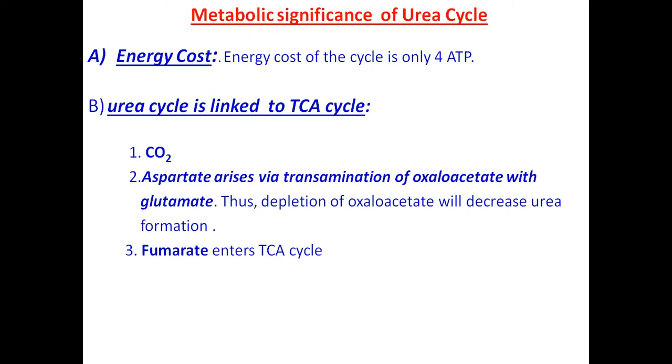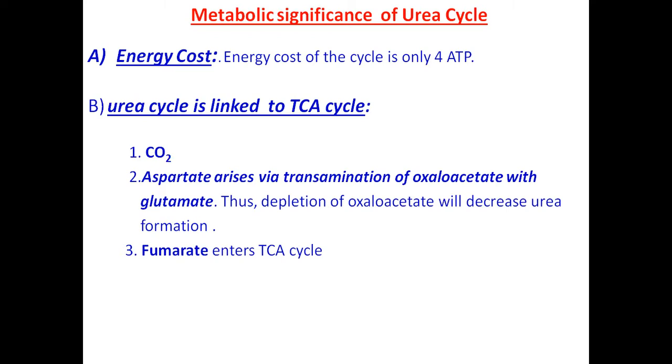So this oxaloacetate, which is a part of the TCA cycle, is used for the formation of aspartate by reacting with glutamate. So oxaloacetate and glutamate combine and get converted to aspartate. This aspartate is required in urea cycle synthesis.